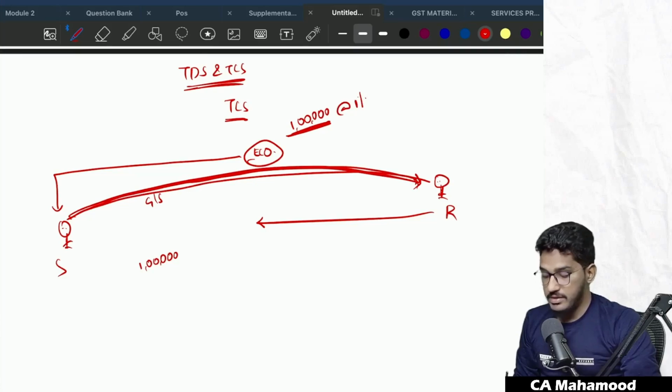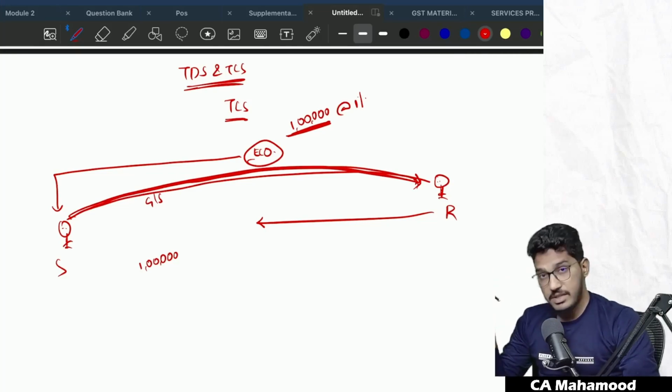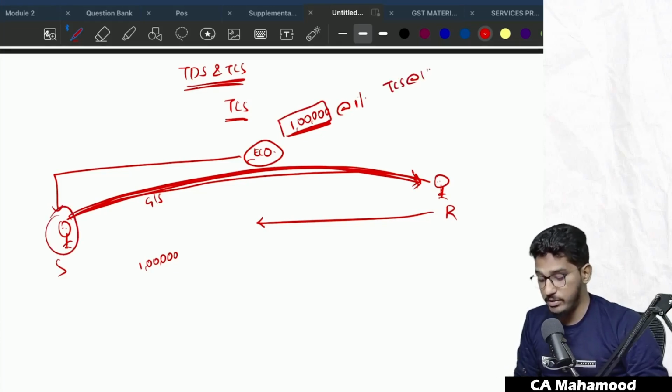This is actually told in the provisions of GST. We have discussed it in the last chapter also, in our regular classes when we discussed TDS and TCS. There I covered TCS in a detailed manner, but I'm telling you the gist of the provision. All these things are covered in section 52 of the GST Act. So what has section 52 told? If the goods and services are supplied through the e-commerce operator, and if the consideration is received by the e-commerce operator, then the e-commerce operator has to collect TCS at the rate of 1%, and the balance only they will pay to the supplier.